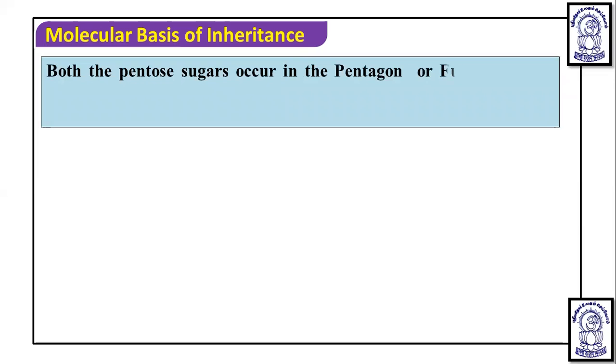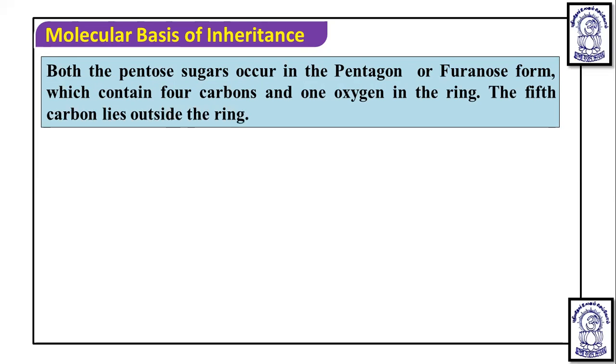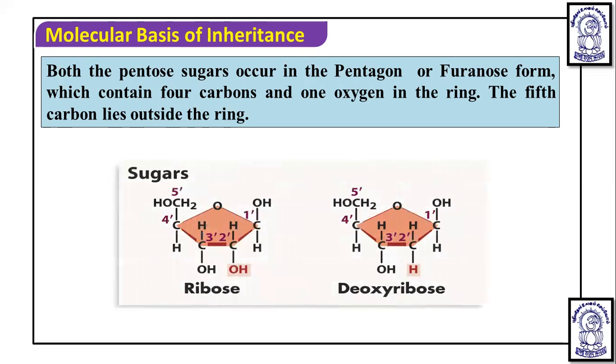Now both the pentose sugars occur in a pentagon or furanose ring, or 5-membered ring, having four carbon and one oxygen in the ring. The fifth carbon lies outside the ring. So you can see this is the structure of ribose and deoxyribose sugar. Here in deoxyribose sugar, this is the oxygen, and this is the pentagon shape.